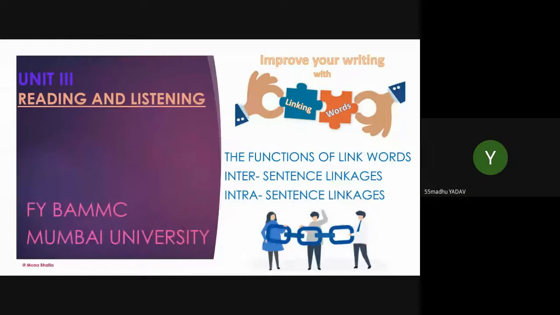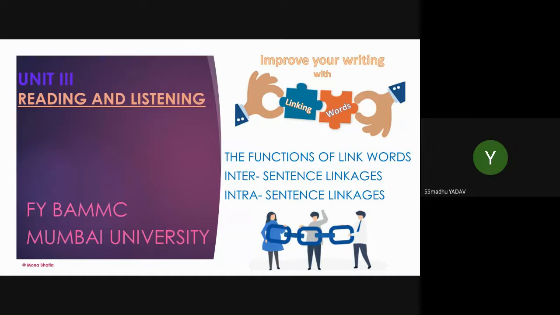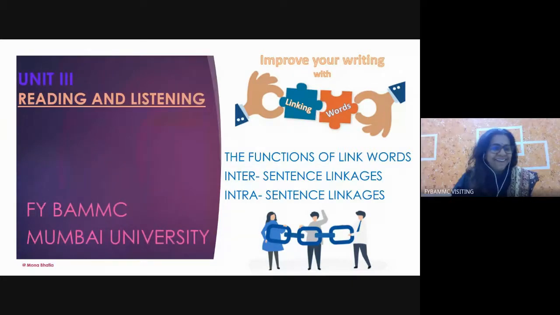So you can tell me if the screen is visible or not. Okay. Yes, miss. All right. But it is not visible to me. What has happened? One second.